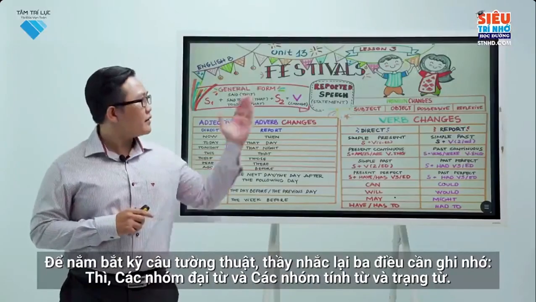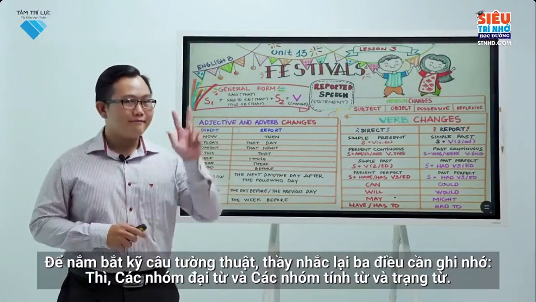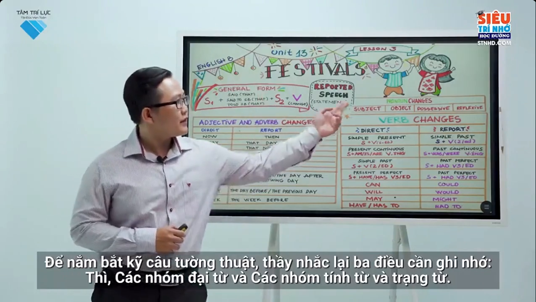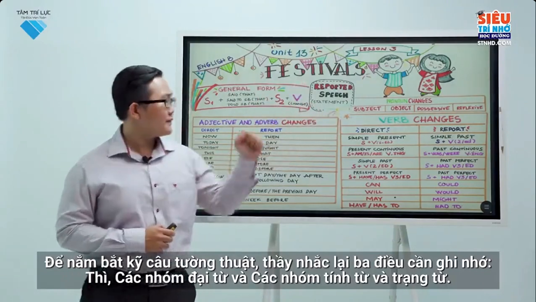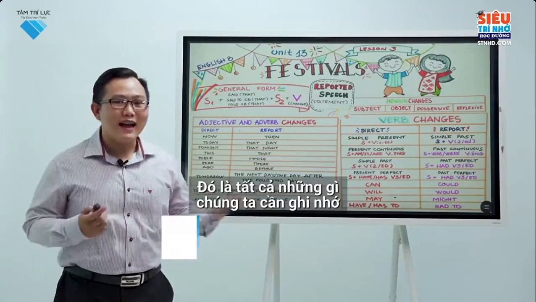To know thoroughly about indirect speech, I will repeat 3 things to remember: tense, pronouns, the group of adjectives, and adverbs. That's all we need to remember.